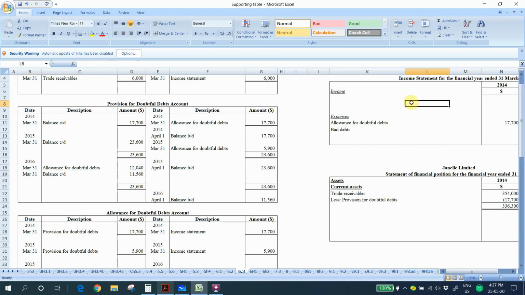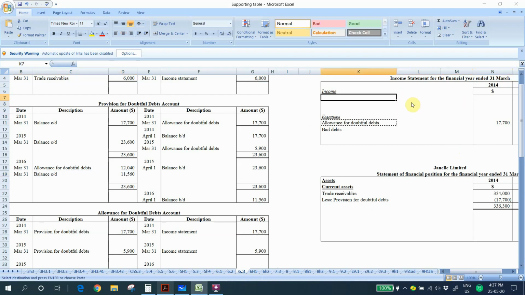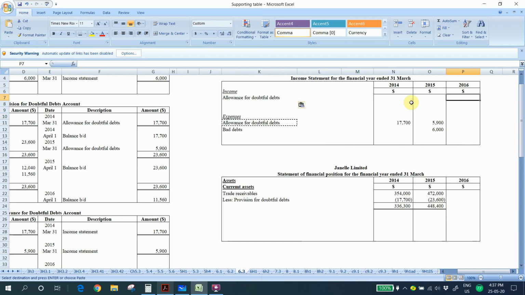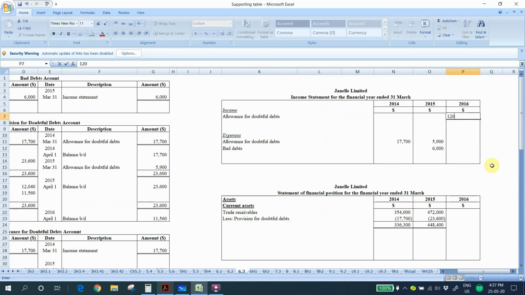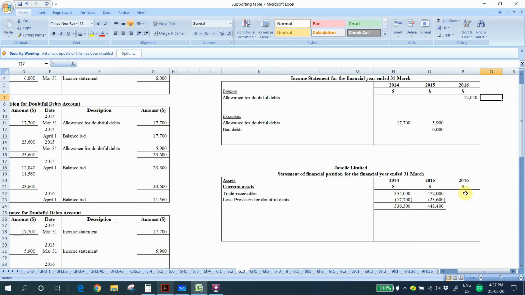So let's come to the income statement. For the income statement at year 2016, we have income. The income is 12,040. And for the trade receivables, 289,000 is the receivable amount, and the provision for doubtful debts is 11,560. So our trade receivable after the deduction of provision for doubtful debts is 277,440.